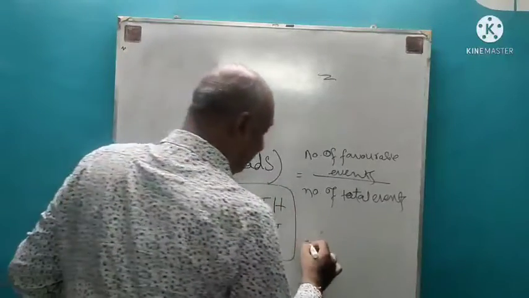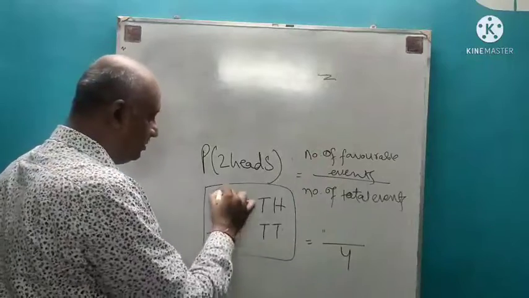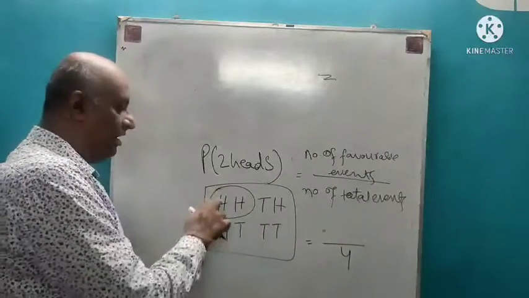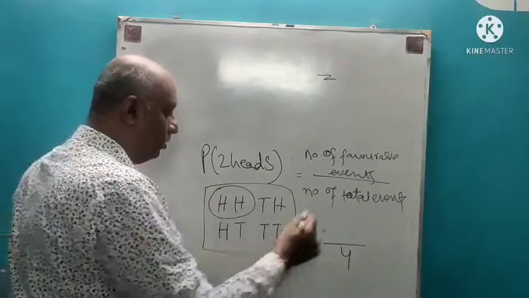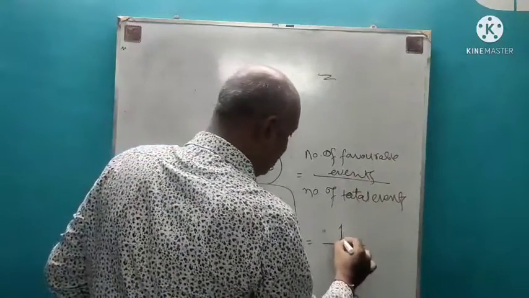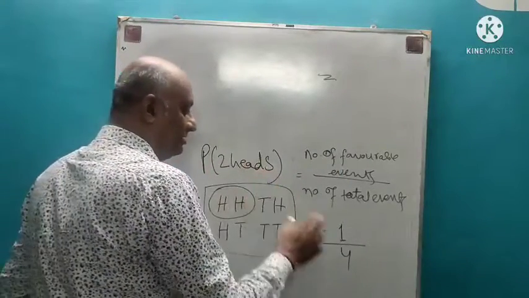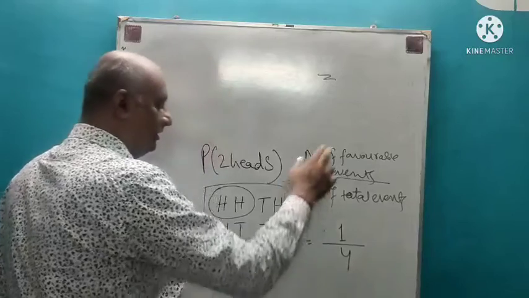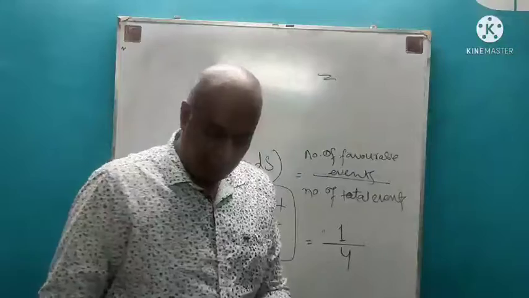So my number of total outcomes becomes 4, and out of these outcomes only one way 2 heads can come. Only one way. So the number of favorable events is 1. So the probability of getting 2 heads is 1 by 4. That is, the number of favorable events is 1 and the number of total events is 4.